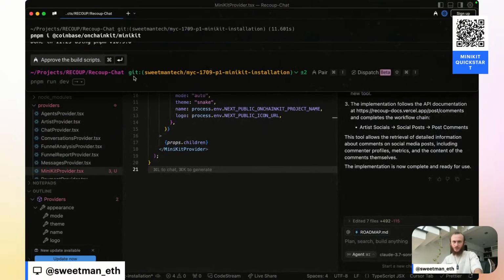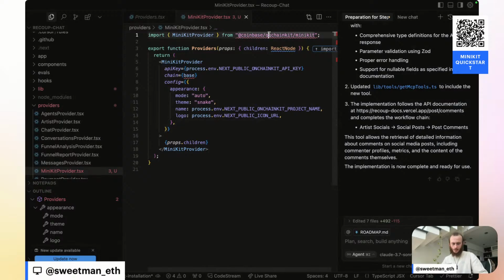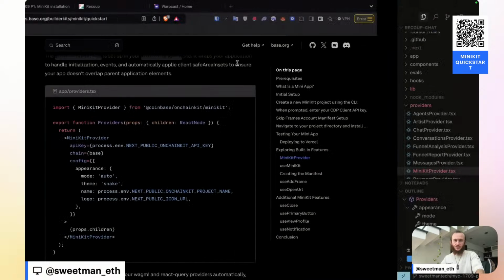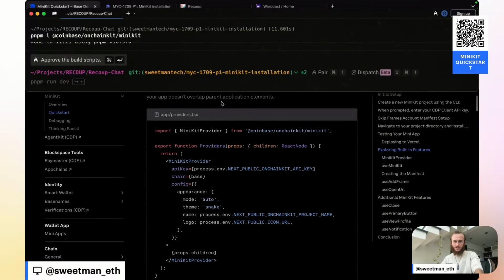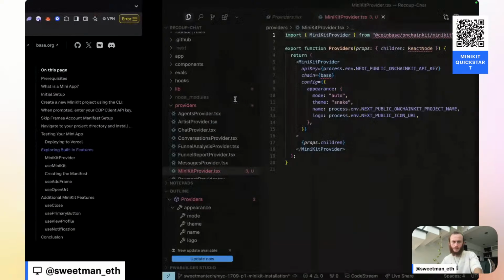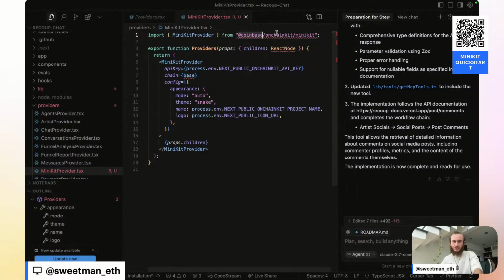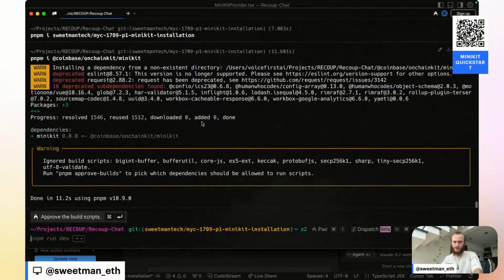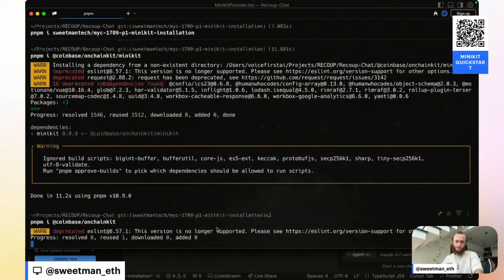And it's still telling me we don't have that package for now. Let me try to comment it out and bring it back in. I'm still seeing that this package is not here. MiniKit, it's telling me that it was added, but I'm not seeing it here. So maybe I just need to add on-chain kit. Let me try just trying pnpm i on-chain kit.